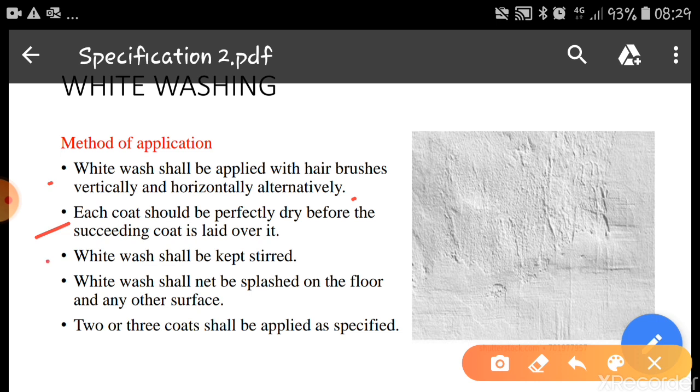Whitewash shall be kept stirred. Since it is a mixture of lime water, you have to keep on stirring continuously. Otherwise, the lime particles will settle down, and the water will come to the top. Whitewash shall not be splashed on the floor or other surfaces. 2 or 3 coats shall be applied as specified by the engineer. So these are the specifications required for whitewash.